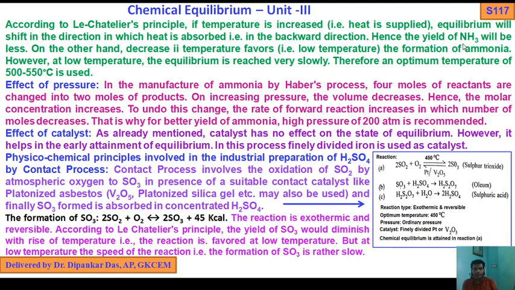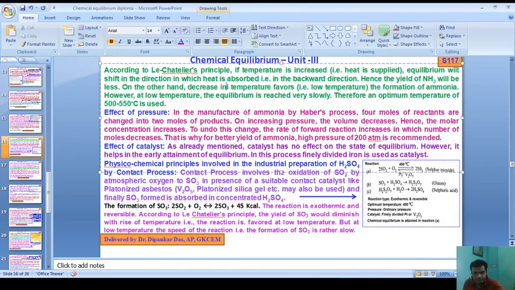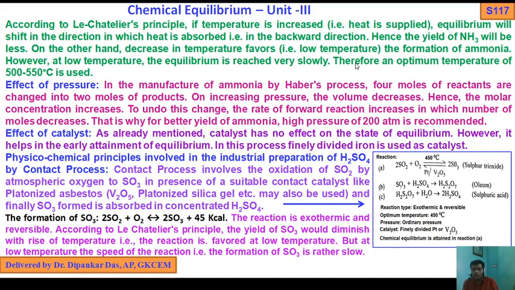Hence the yield of ammonia will be less. On the other hand, a decrease in temperature, that is, low temperature, favors the formation of ammonia. However, at low temperature the equilibrium is reached very slowly. Therefore, an optimum temperature of 500 to 550 degrees centigrade is used.